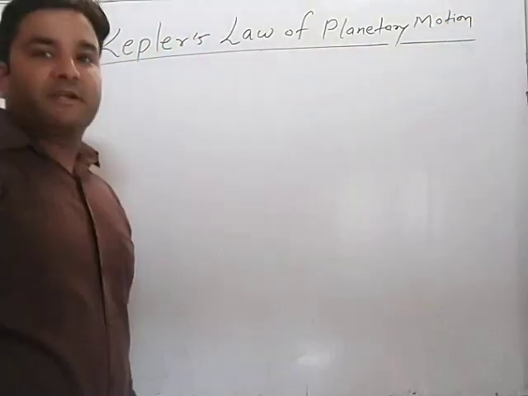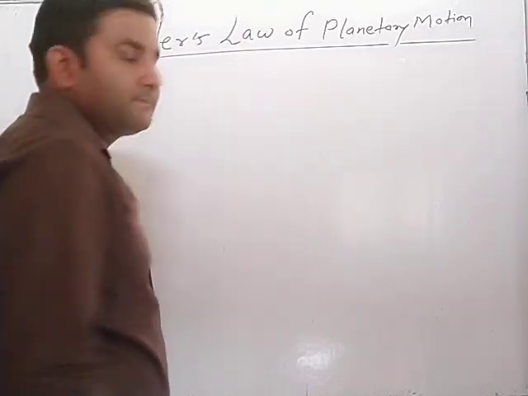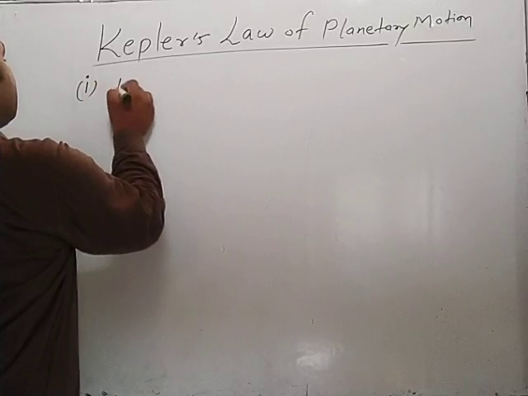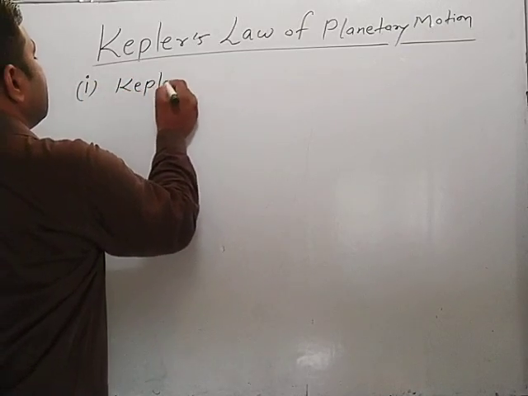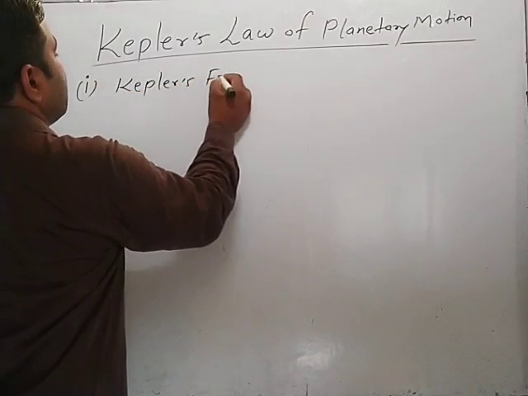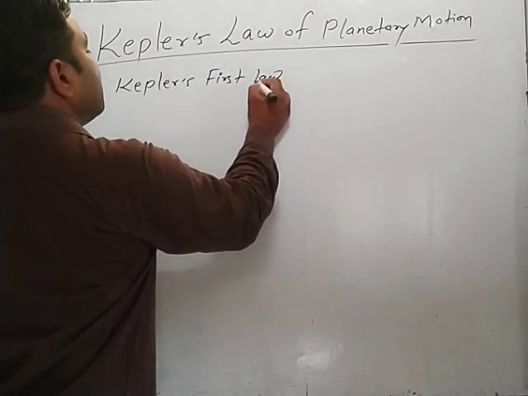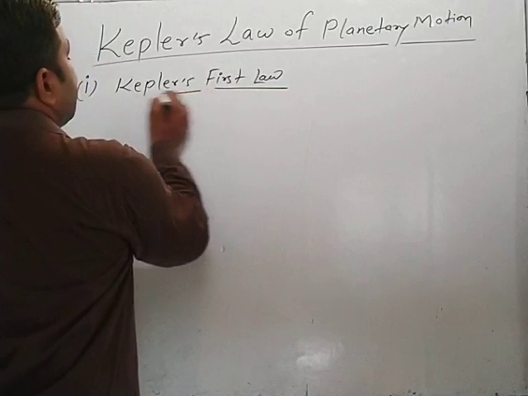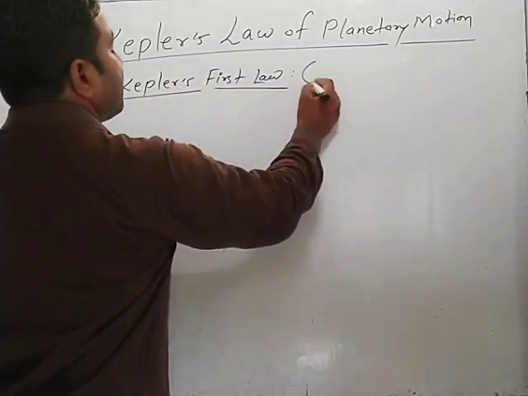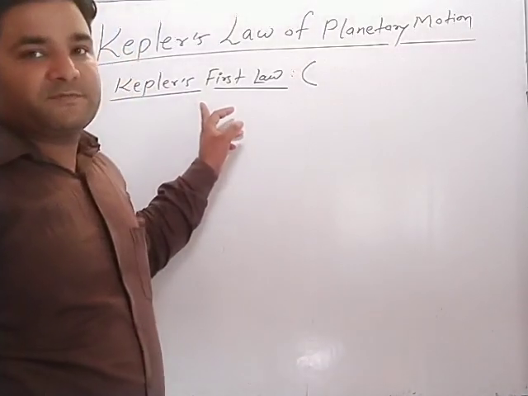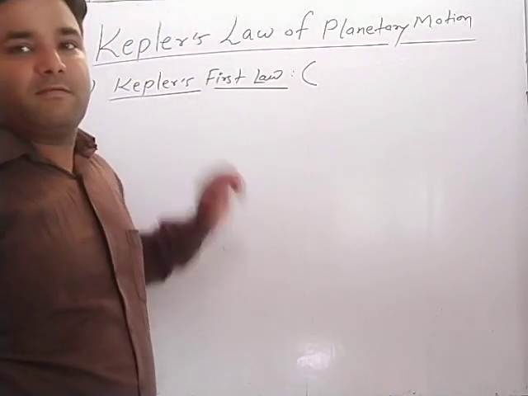In Kepler's laws of planetary motion, number first, that is Kepler's first law. Kepler's first law is also known as the law of orbit. Another name of Kepler's first law is the law of orbit.